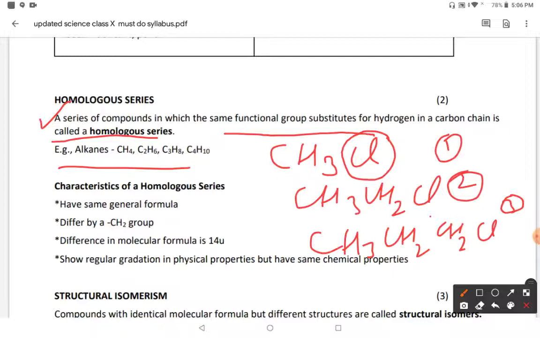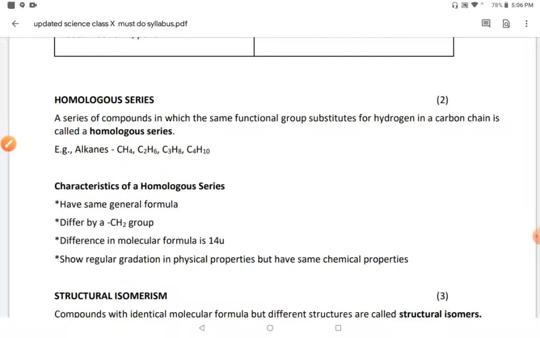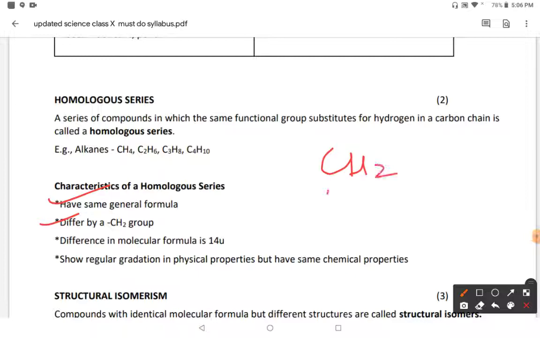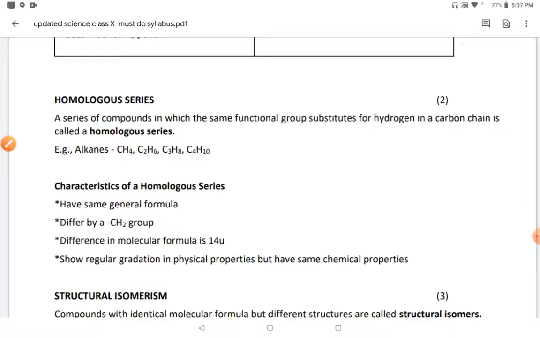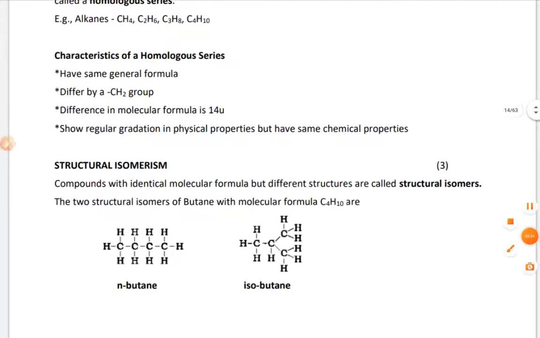If you see the difference between first, second and third, the main difference is the CH2 unit. Similarly, in the same structure, the only difference is the CH2 unit. So the most important property of the homologous series is that they have the same general formula, but they differ by a CH2 group, and CH2 means 12 plus 2 into 1. The molecular mass of CH2 comes to 14u. So each member differs by 14u, and they also show regular gradation in physical properties, but they have the same chemical properties.